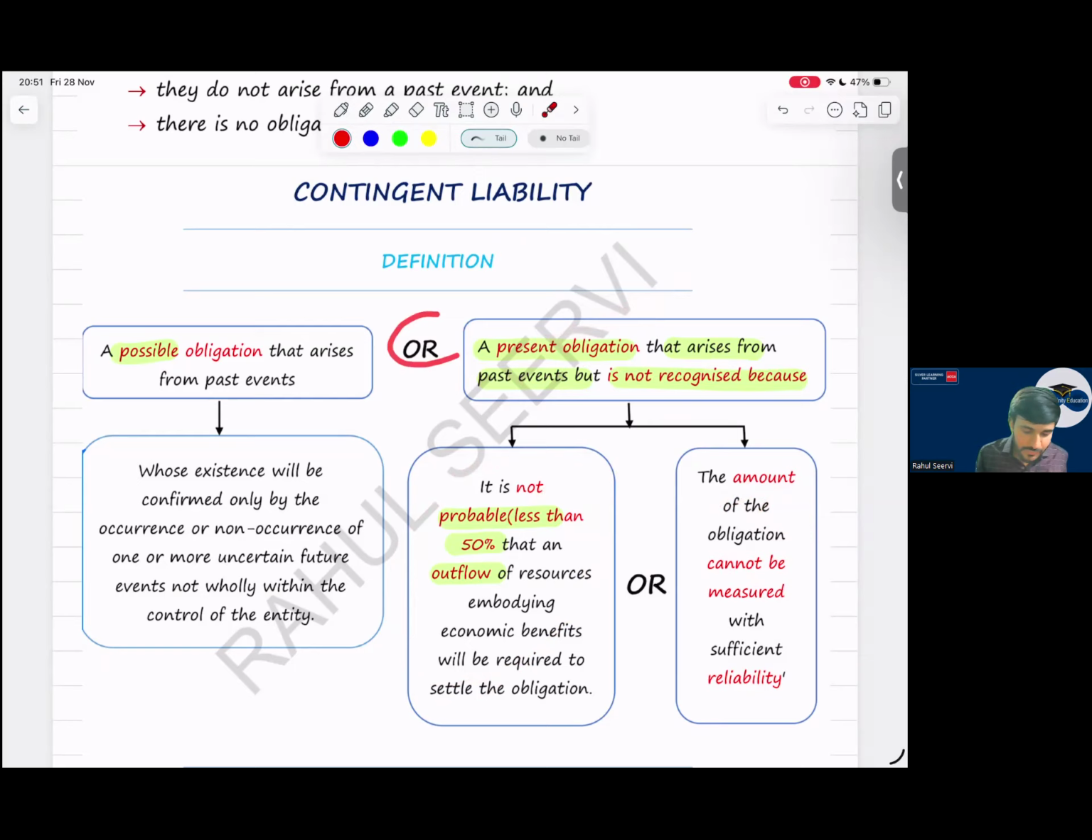Or the other definition of contingent liability is a possible obligation. So what does possible obligation mean? I say that I will pay you 10,000 rupees if any one student gets a rank from my batch.